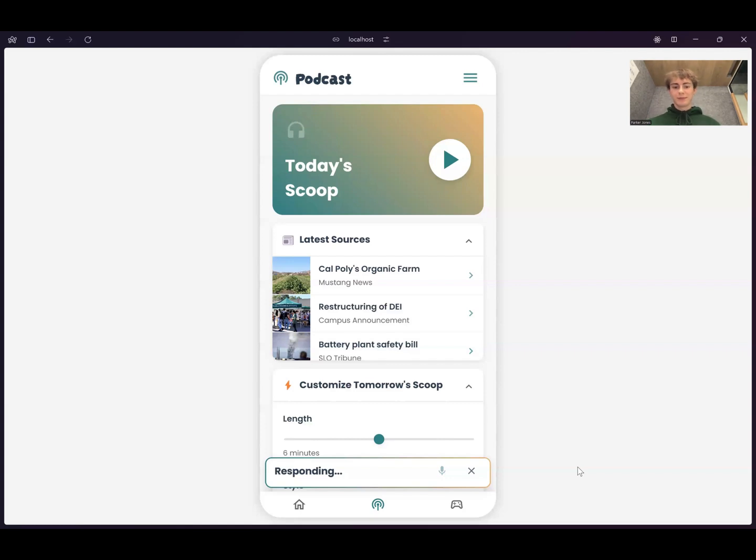It's super relevant to what we're talking about today. Yeah, so the article mentions that the Cal Poly Organic Farm is located near the Dairy Center, Rodeo Grounds, and Veterinary Clinic. And if you're familiar with Cal Poly's campus, that's generally on the south side of campus.